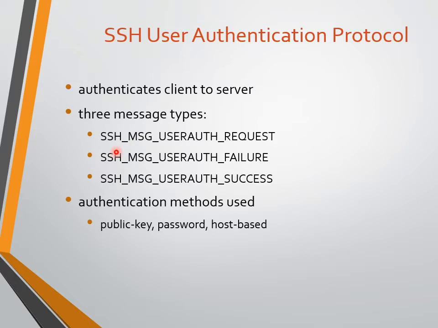First, the SSH message user authentication request. The request will be sent by the user to the server. Let's say, for example, I am using a Gmail server. First I need to send a request to the Gmail server.